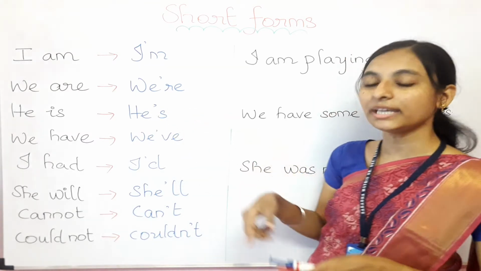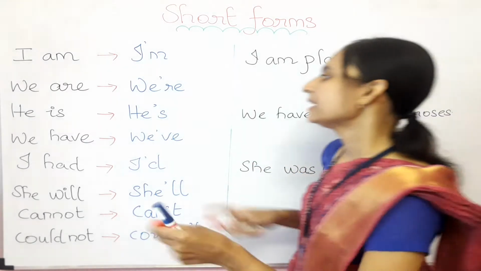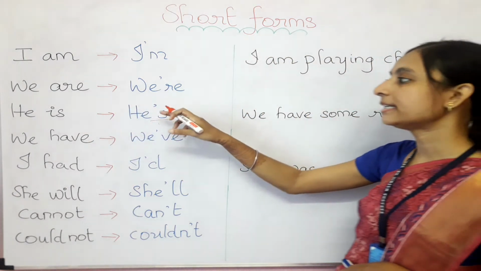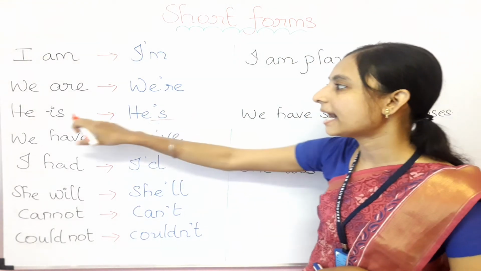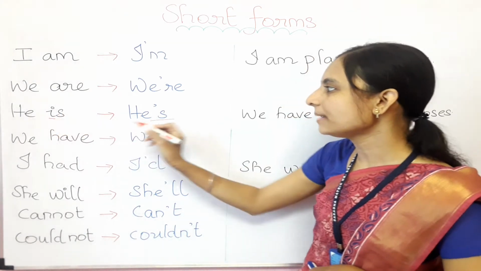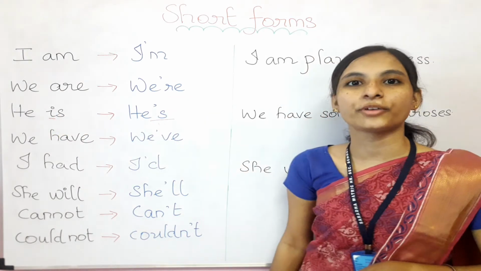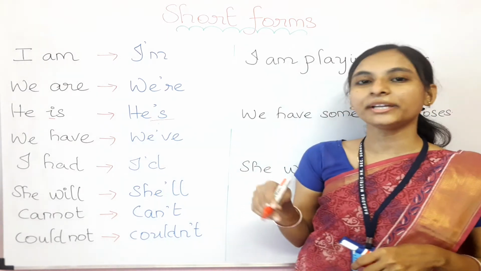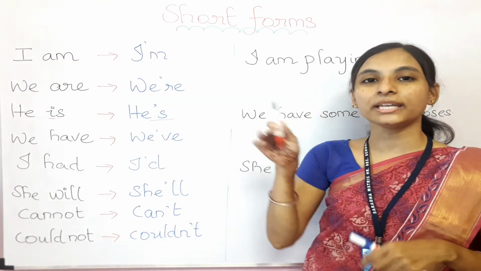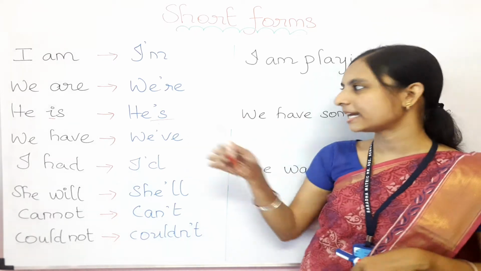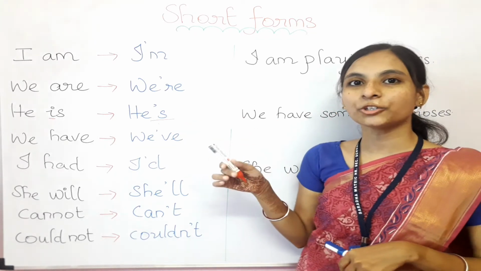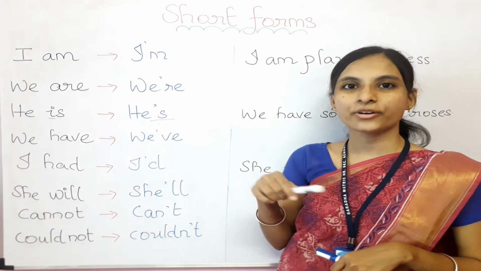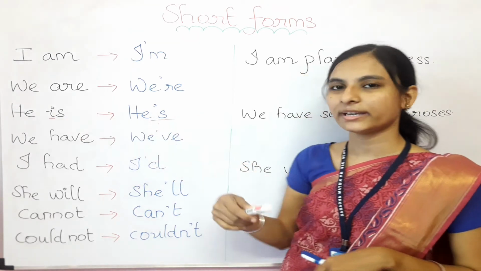Then he is is going to be shortened like he's, with an apostrophe. Yes, I am going to show you. See, is is shortened with an apostrophe. Here the I is missing, right? In place of I only we are using the apostrophe. So whenever we are shortening any verb to the subject, we need to put the apostrophe wherever the letter is missing. Here the I is missing, so we put the apostrophe in the place of I only.